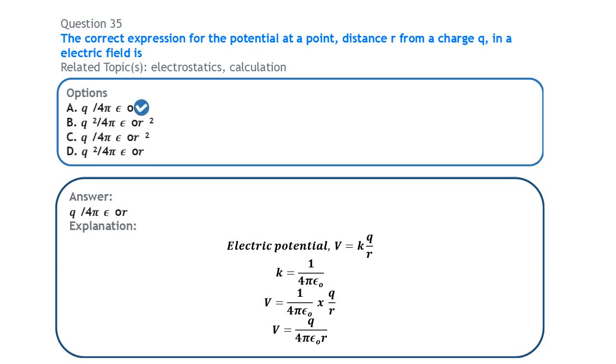Alright, so the electric potential capital V is given as K, the constant of proportionality from Coulomb's law, times the charge Q over R. This constant of proportionality K is given as 1 over 4 pi epsilon naught. If you substitute that here, then I'm going to have 1 over 4 pi epsilon naught times q over r. So we have q over 4 pi epsilon naught r. No squares on the q and the r. Just q over 4 pi epsilon naught r.